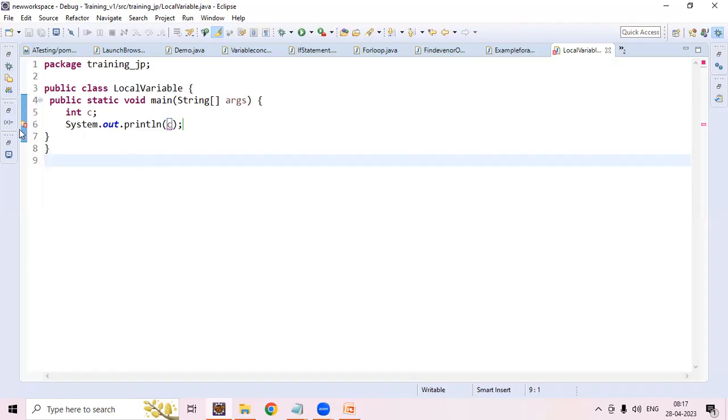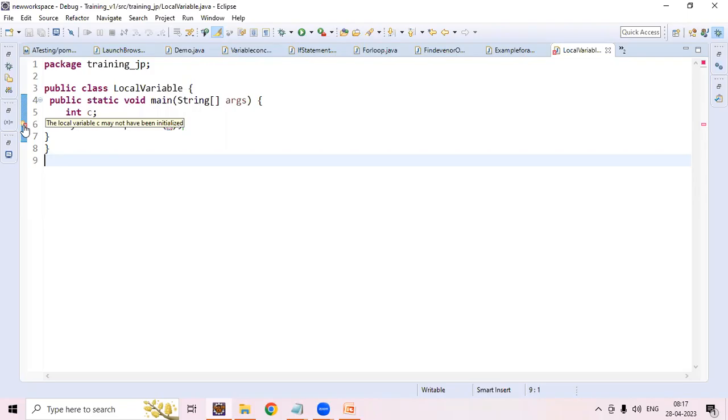You can see here we are getting an error: the local variable c may not have been initialized. Are you getting it? Whenever you declare a variable, it will ask you to initialize it, otherwise it will give an error. This is a major important point.